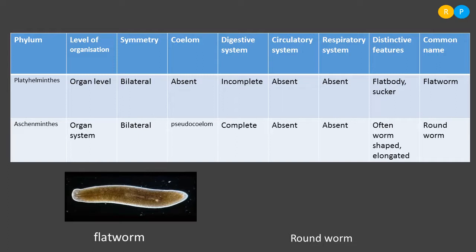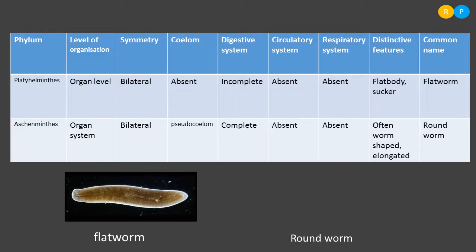That means the body can be divided into 2 equal halves only through one plane passing through the central axis. Clear? And coelom is absent here. Understood? Coelom is completely absent, so they are acoelomates. Then the digestive system is incomplete, and circulatory system is absent, respiratory system is also absent.